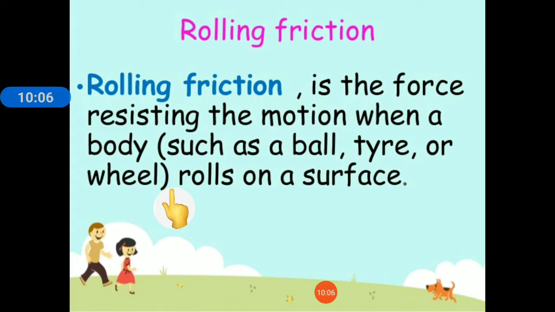Why? Because when we are rolling any object, the area in contact with the floor or the ground will always be lesser than when we slide any object. For example, if you have a heavy suitcase and you are sliding that suitcase, it will take much more effort from you. But if the same suitcase has wheels on it, then it will be much easier for you to roll it.